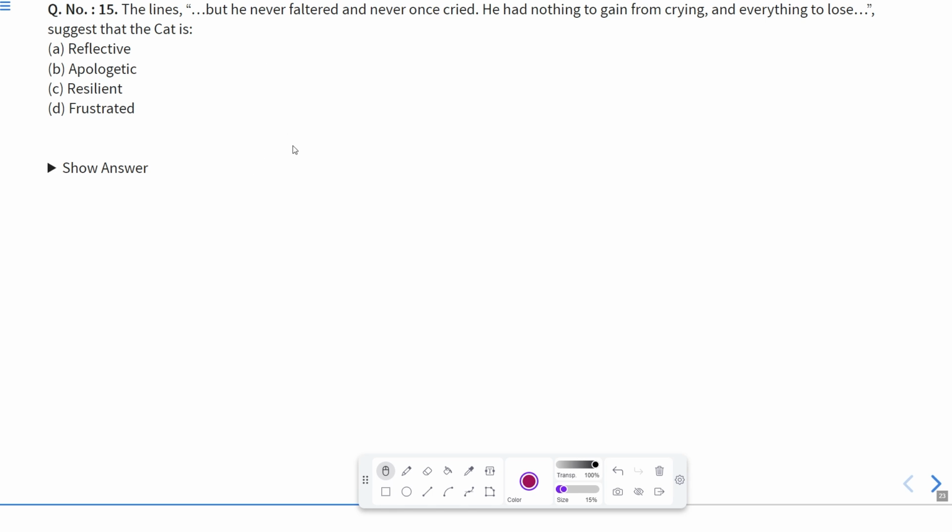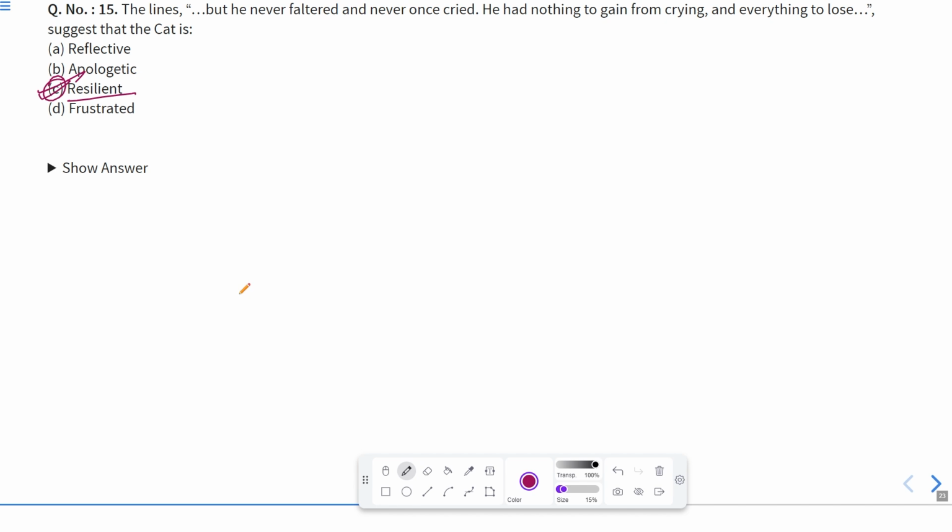Now question number 15. The lines, but he never faltered and never once cried. He had nothing to gain from crying, and everything to lose, suggests that the cat is reflective, apologetic, resilient, or frustrated. Obviously, it was his quality to be resilient. It means he successfully adapted to the stresses that he faced.